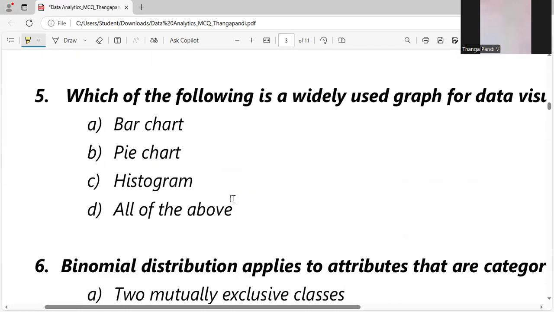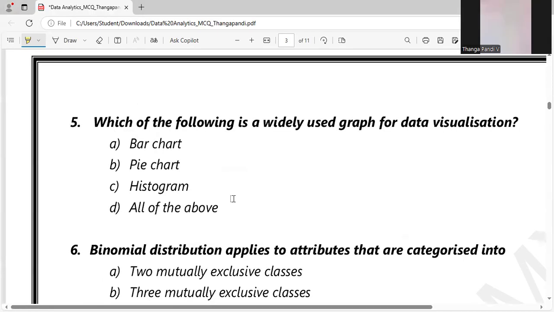Fifth one, which of the following is a widely used graph for data visualization? Bar graph, pie chart, and histograms are broadly used by users. We can see bar charts and pie charts everywhere, and also the histogram, which we use to represent frequencies. So all of the above is the right answer.